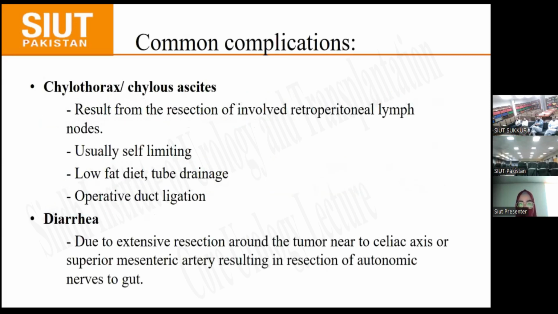Two of the most common complications that we see after neuroblastoma resection are chylothorax or chyloascites, and diarrhea. Chyloascites results from the resection of involved retroperitoneal lymph nodes. It is usually self-limiting and is treated with low-fat diet and tube drainage. Operative duct ligation is used in very rare cases. Diarrhea is due to extensive resection around the tumor next to the celiac axis or superior mesenteric artery, resulting in resection of autonomic nerves to the gut.